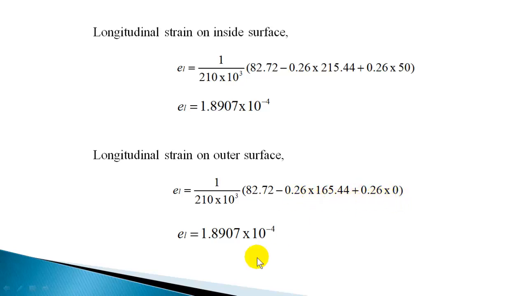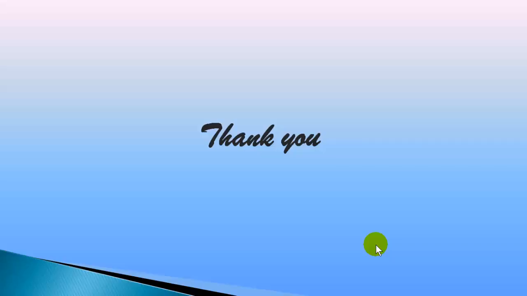So finally you are getting the longitudinal strain same as this value. So inside surface and outside surface you have longitudinal strain same. That means the same amount of stretching is taking place on the inner walls and outer walls in the longitudinal direction. That's all for today. Thank you for watching.